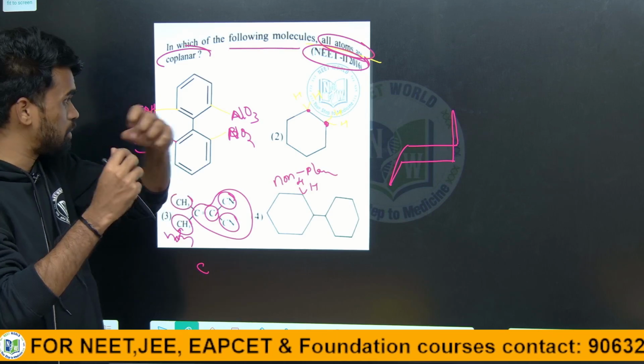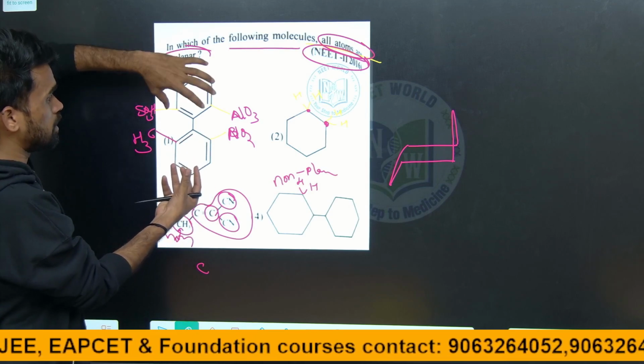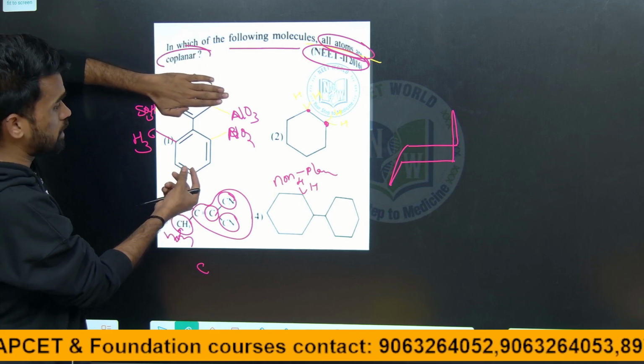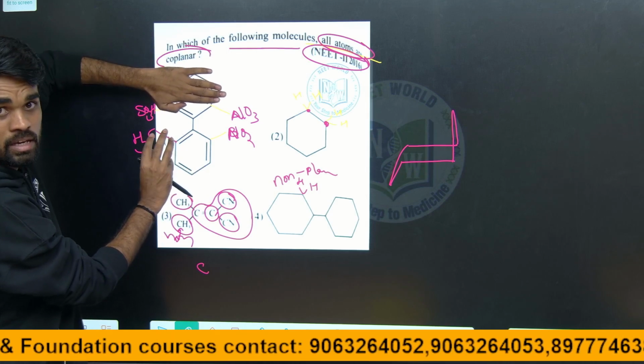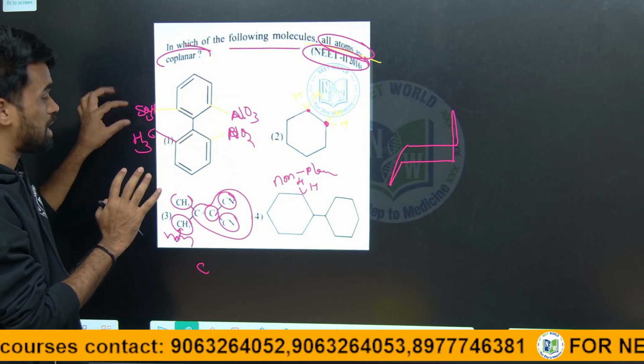So due to that, this phenyl group and this phenyl ring will be in different planes in order to avoid the electronic or steric repulsions between these bulky groups.